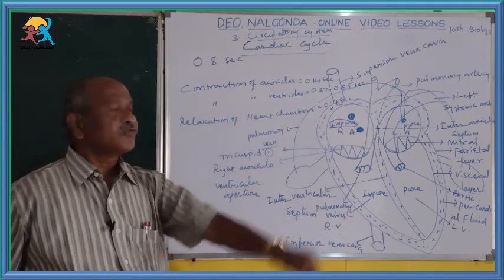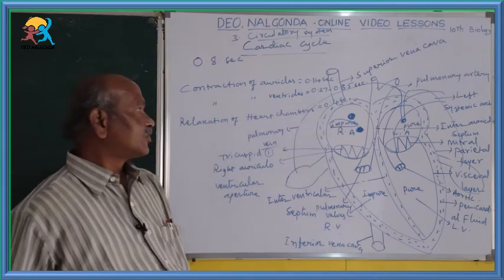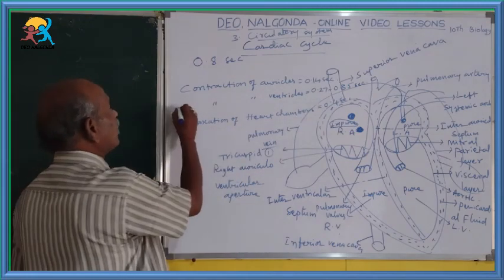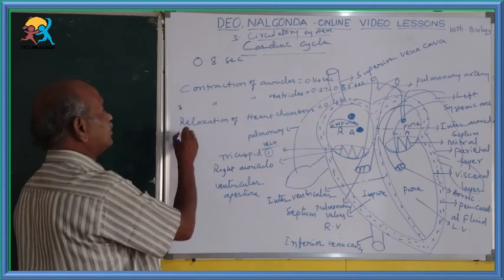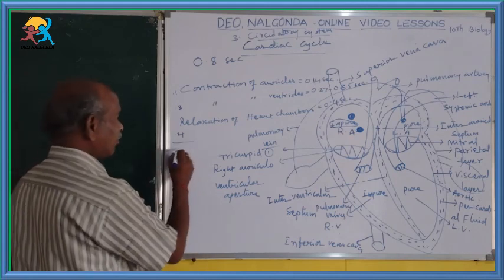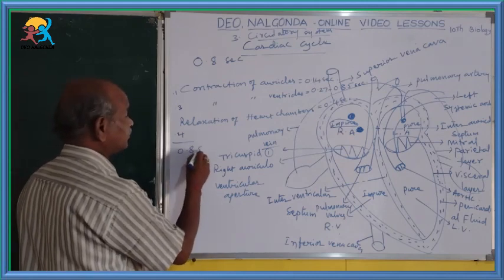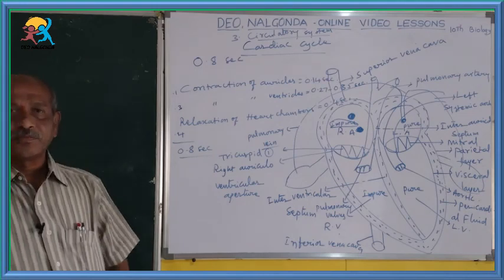For relaxation of the total heart chambers it requires 0.4 seconds. So approximately this is about 0.3 seconds, this is 0.4 seconds, this is 0.1 second. So altogether 0.8 seconds. This is the point you have to remember.